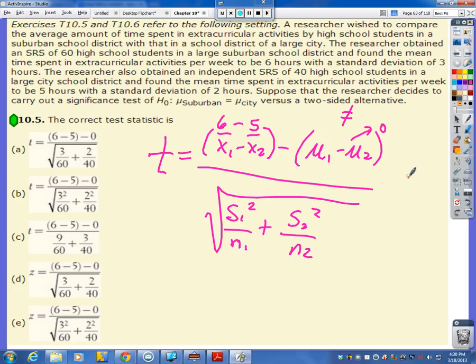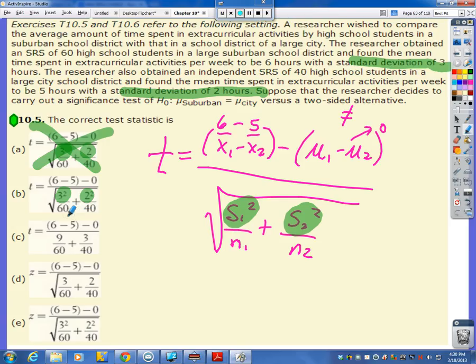The difference is going to come in our denominators. So we need to square our two standard deviations of 3 and 2. So, hey, they didn't square them here. That's not it. Hey, they did square them. Cool. And did they divide them by the appropriate sample sizes? So the 3 standard deviation was for the 60, so that checks. And this was for our sample of 40. So that checks. So this one looks like it's legit. But let's make sure it is legit by crossing out the others.